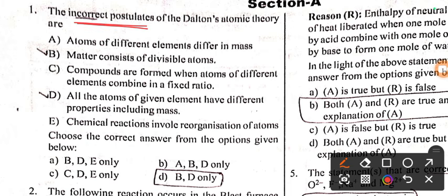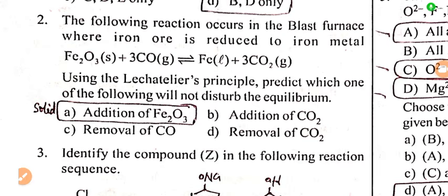Let us move to the next question from the structure of atom chapter. The incorrect postulates of Dalton's atomic theory. Among the 4 statements, the incorrect statements are B and D. As you can see, B says matter consists of divisible atoms. This is a wrong statement because indivisible atoms should come. Option D, all the atoms of a given element have different properties including mass. So it is also wrong. So B and D, option D is the right answer for this question.